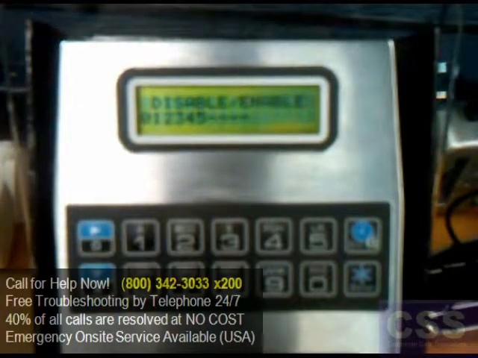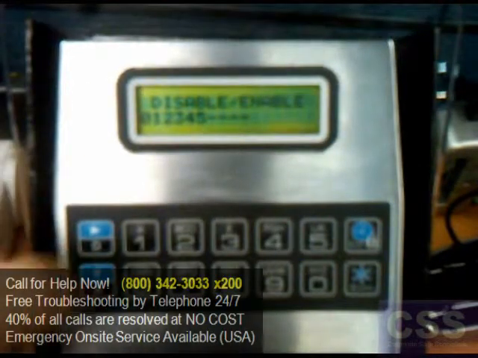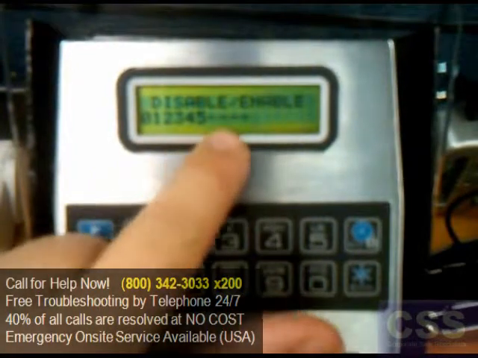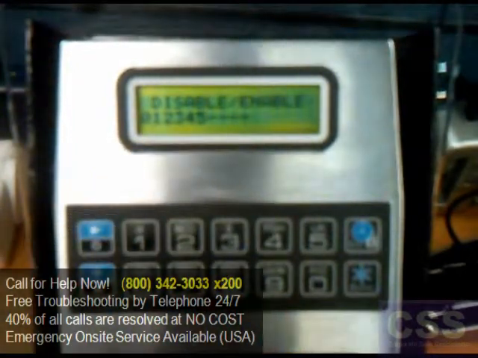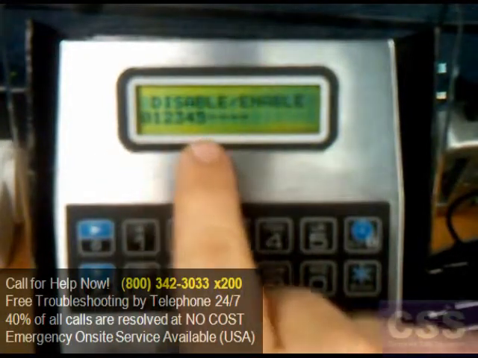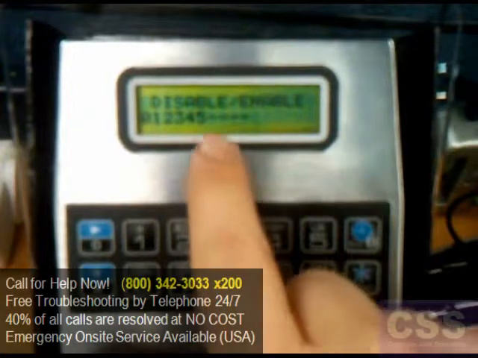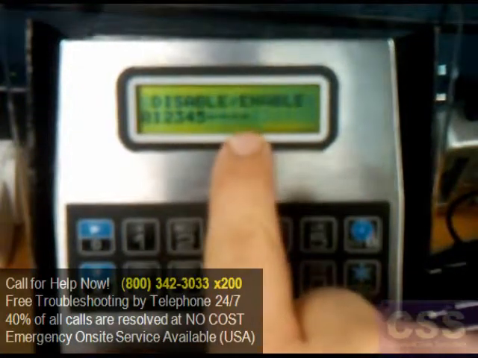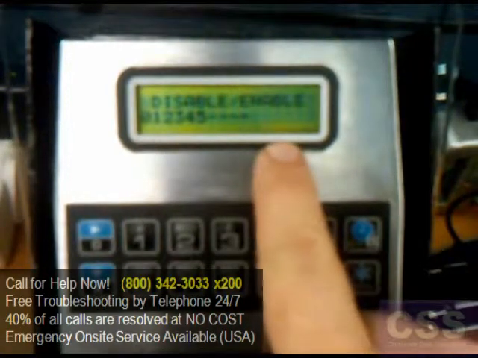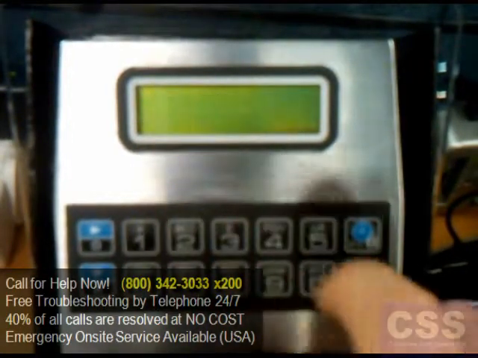This is where we can disable and enable users. Any of the user IDs listed in this sequence are users that are currently installed in the keypad. So currently we have users 0, 1, 2, 3, 4, and 5. User slots 6, 7, 8, and 9 are not used. If any of these users were already disabled, what we would see are flashing numbers.